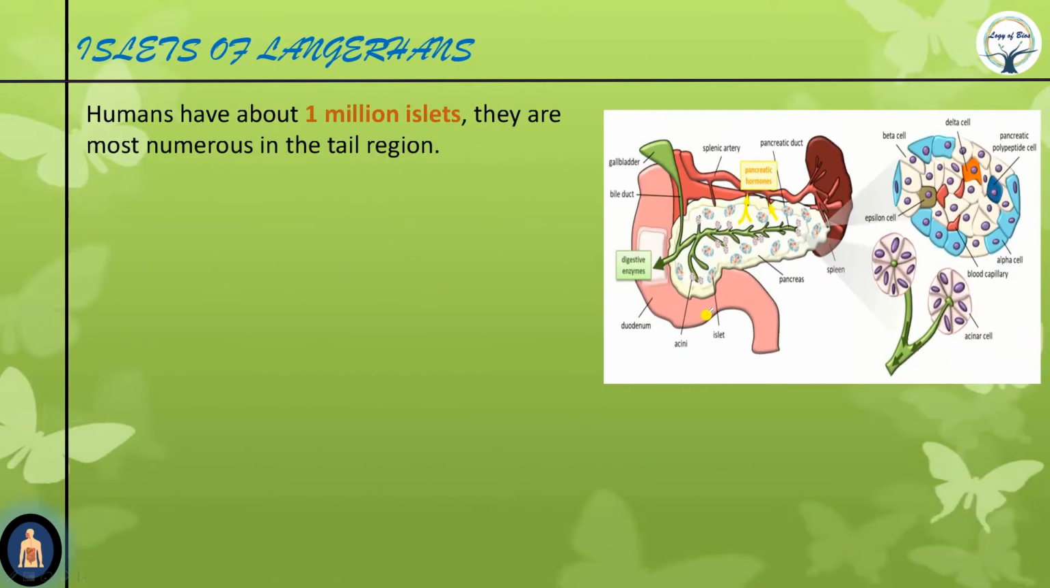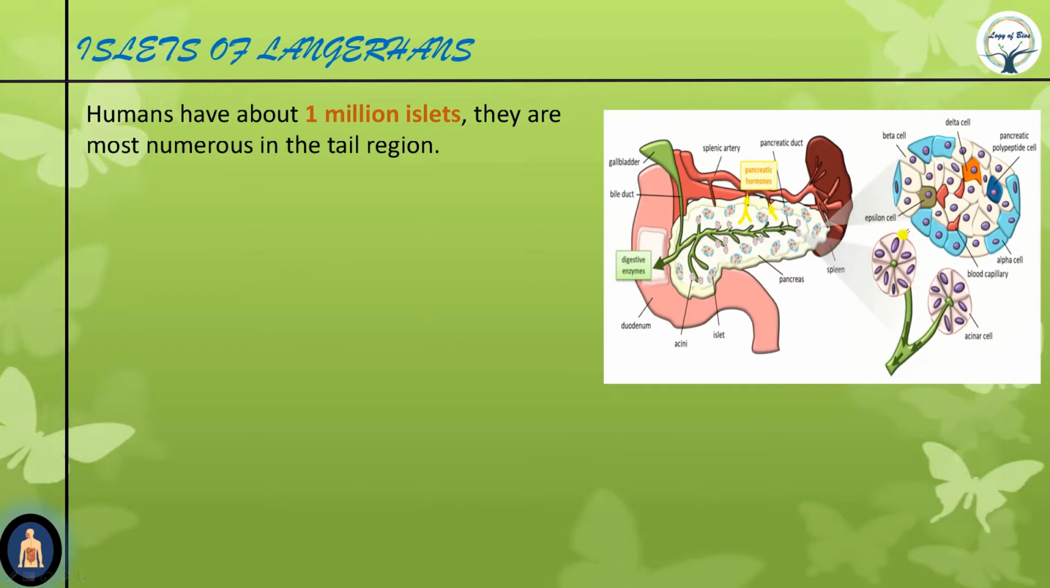So now the islet. Humans have about 1 million islets. They are most numerous in the tail region. See here, this green one is the duct, the main duct of the pancreas, known as the duct of Wirsung.